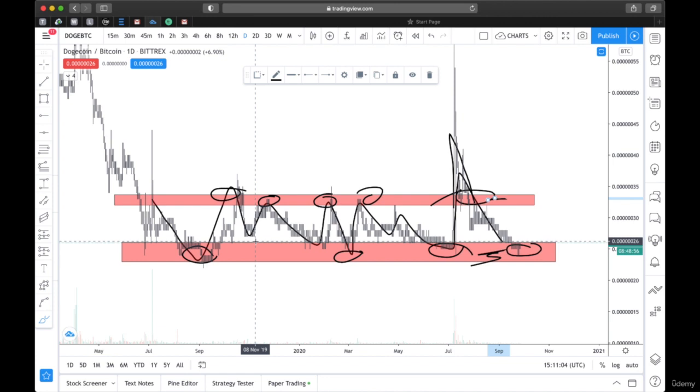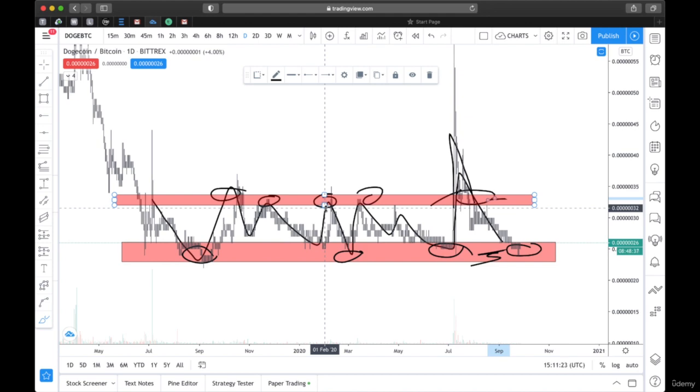At support level, the price of a commodity is considered to be cheap, so everybody wants to buy. At resistance, the price of the commodity is considered to be expensive or high, so people will not want to buy. A lot of people will be dumping and selling because there's a lot of supply.